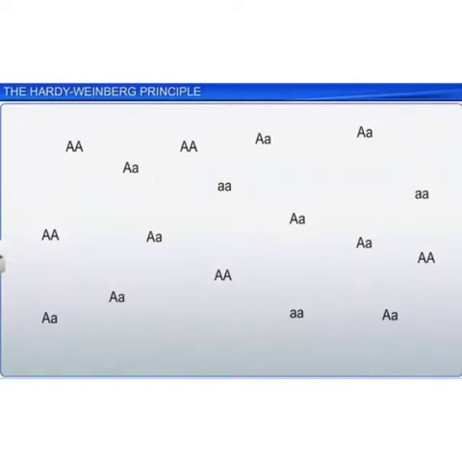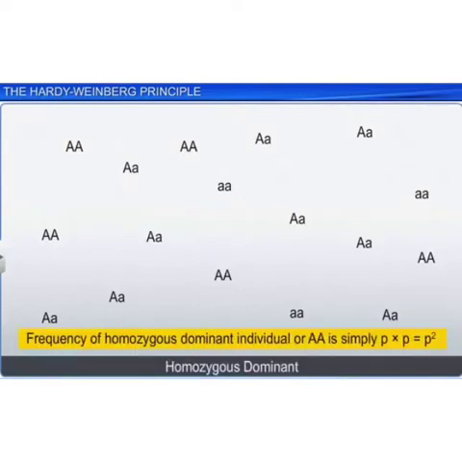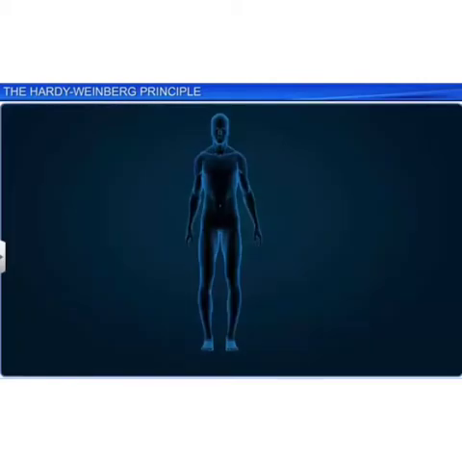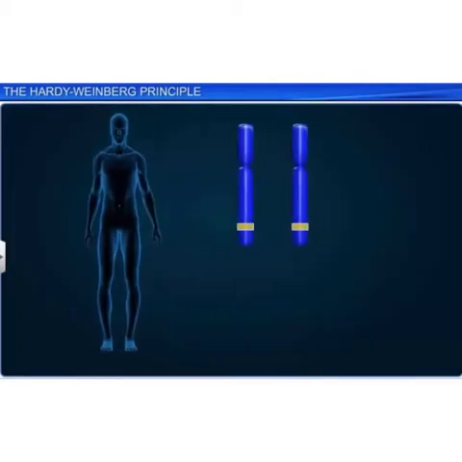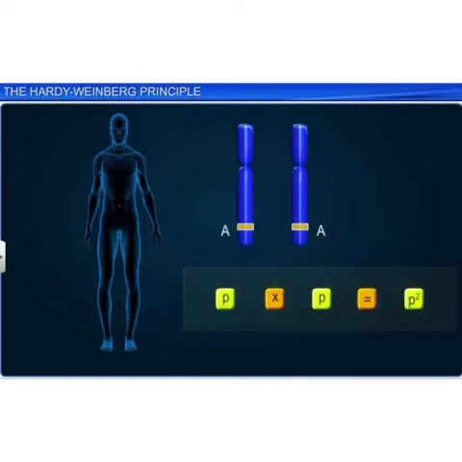According to the Hardy-Weinberg principle, in a population, different frequencies can be present. For homozygous dominant individuals, that is AA, it is simply p into p, which is p square. In the case of all organisms, only one character is passed on, whether it is capital A or small a.